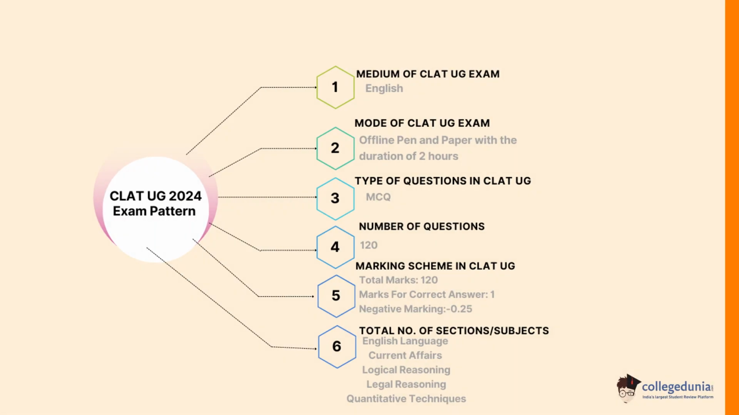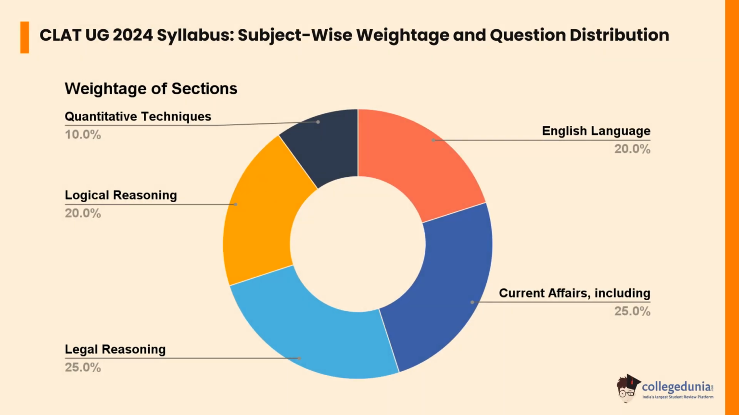The medium of CLAT UG 2024 will be English, in offline mode, pen and paper, with a duration of 2 hours. It consists of MCQ type questions with a total of 120 questions, 1 mark for every correct answer, and 0.25 negative marking for every wrong answer. Let's check the CLAT UG 2024 subject-wise weightage and question distribution.